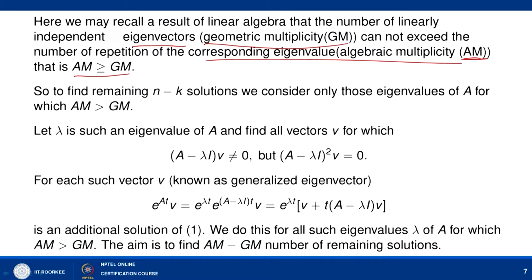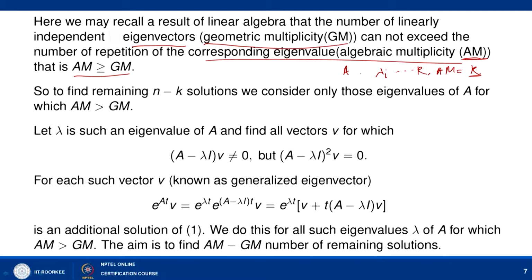Let us try to understand this. We have a matrix A, and some eigenvalue lambda, suppose it is repeated k times. So, lambda is a root which is repeated k times, and we call the algebraic multiplicity of lambda_i equal to k, the number of repetitions of the root.